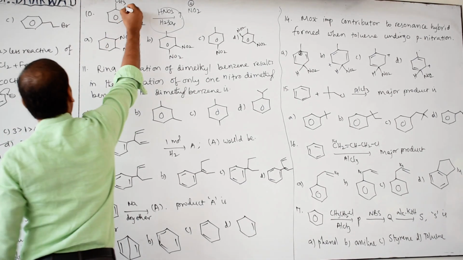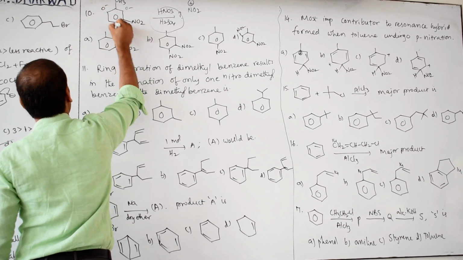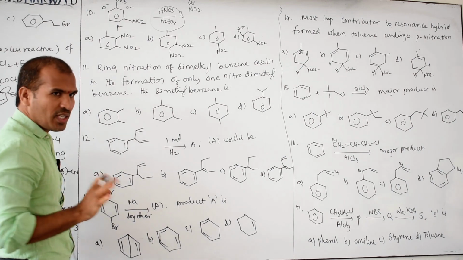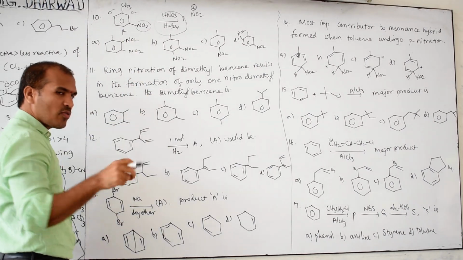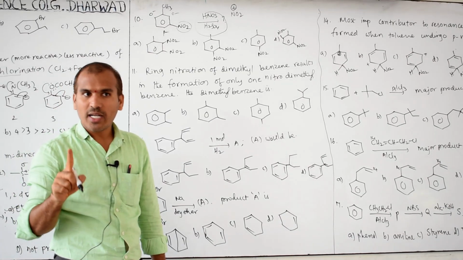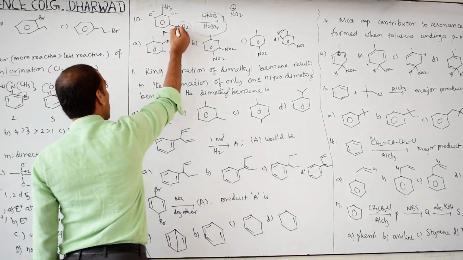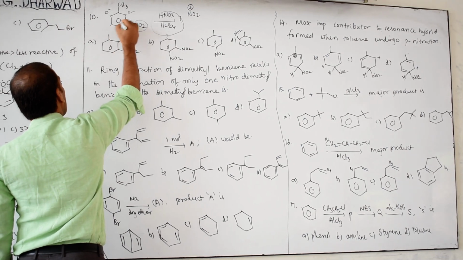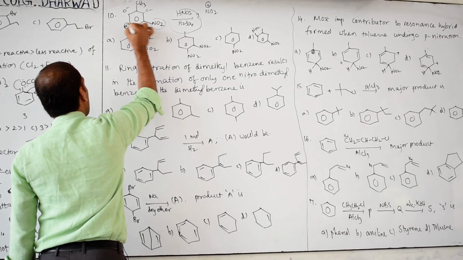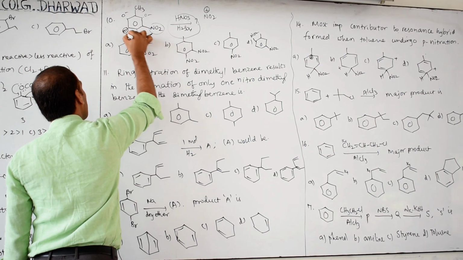Then which positions does it direct to? This is the ortho position. This is the para position. Clear? And this one is an electron withdrawing group. Electron withdrawing groups are which director? Meta director. With respect to this ortho, this is meta. So this is called the meta position with respect to the NO2 group.